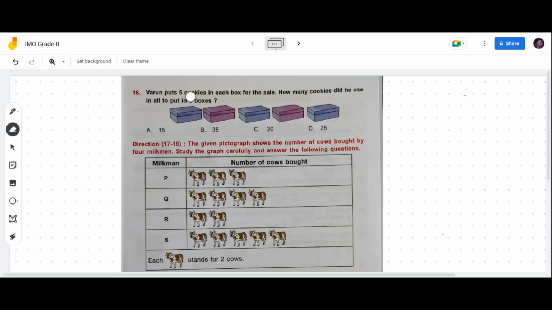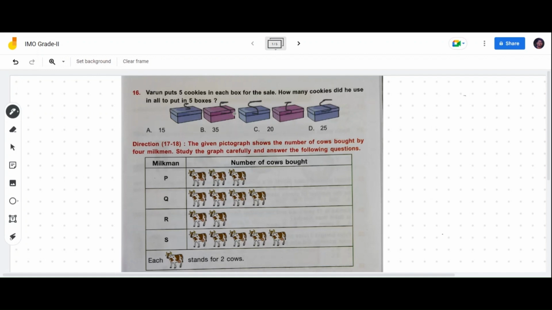16th one. Varun puts 5 cookies in each box for the sale. How many cookies did he use in all to put in 5 boxes? Let's try to put 5 in each box. 5 plus 5, 5, 5, 5.